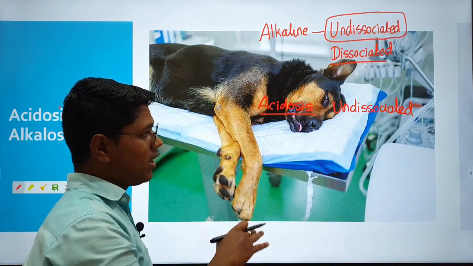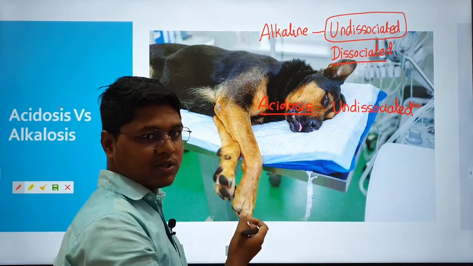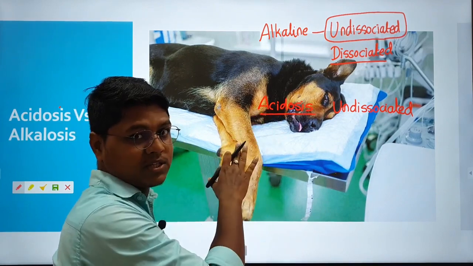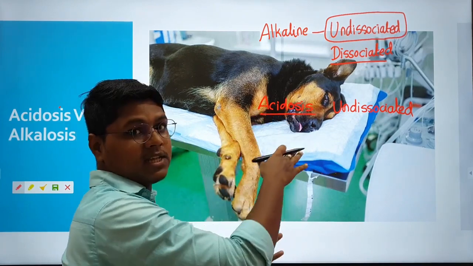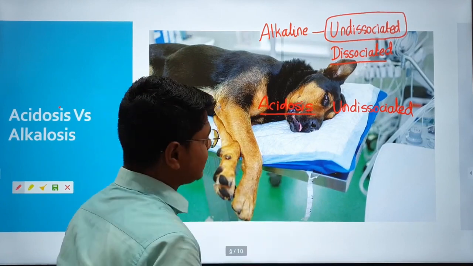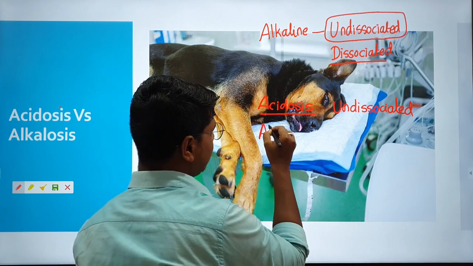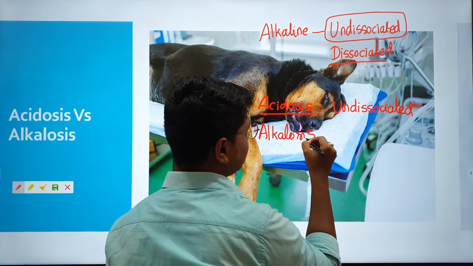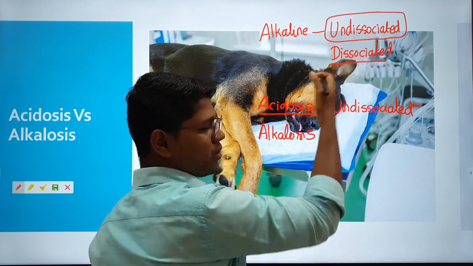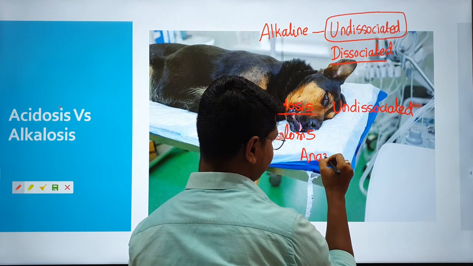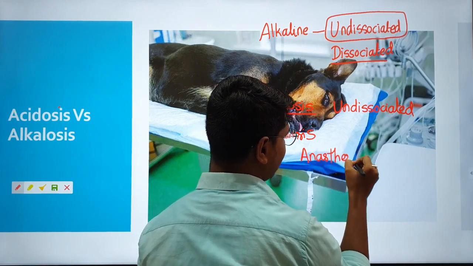Okay, if you are administering barbiturates to a normal dog and to an acidotic dog, then the acidosis dog will sleep more, or it will have a deeper plane of anesthesia. Similarly, if the dog has alkalosis, it means less undissociated form and more dissociated form, so the anesthesia plane will lighten.